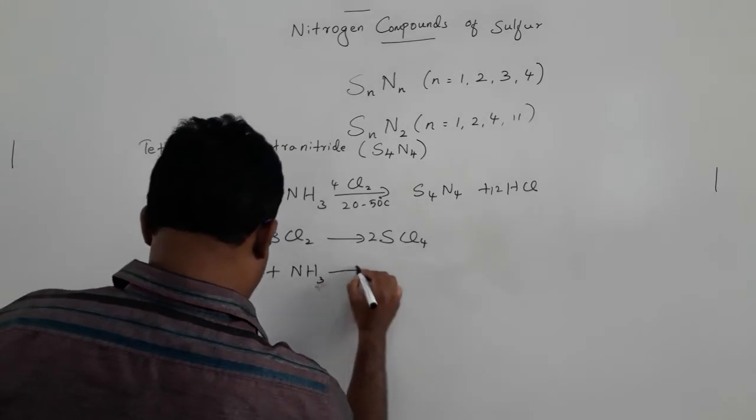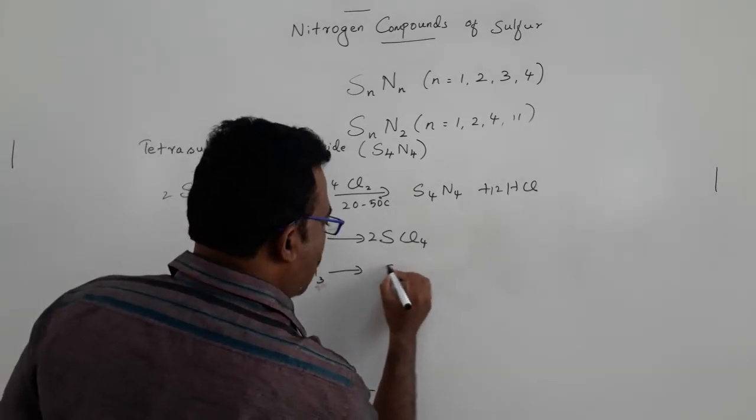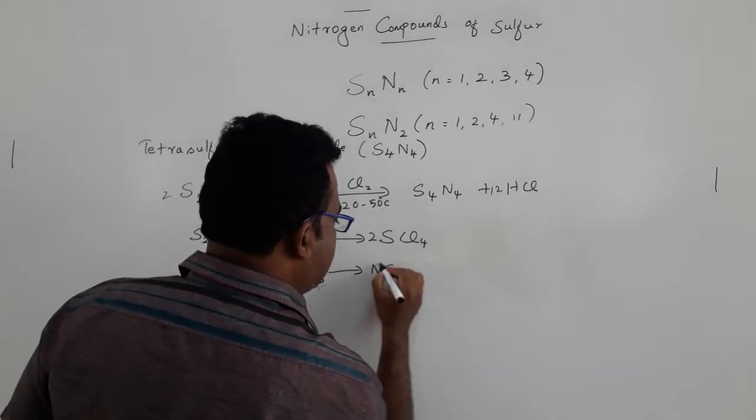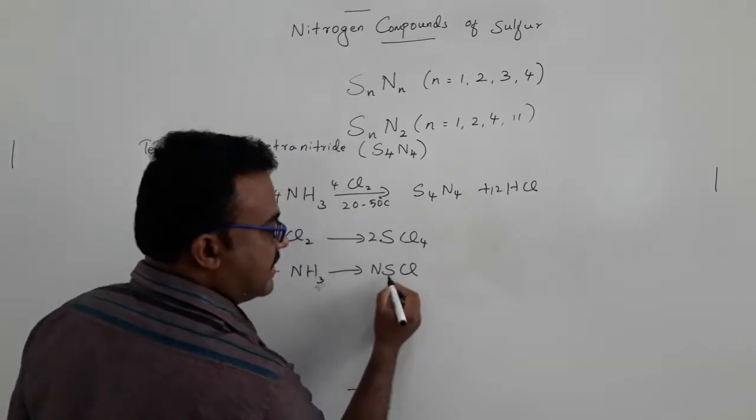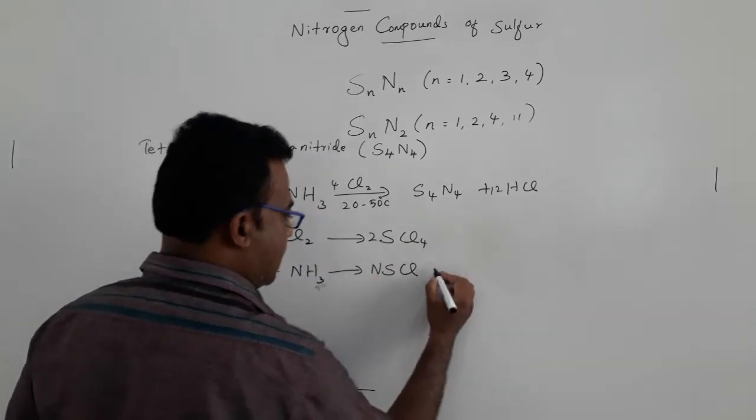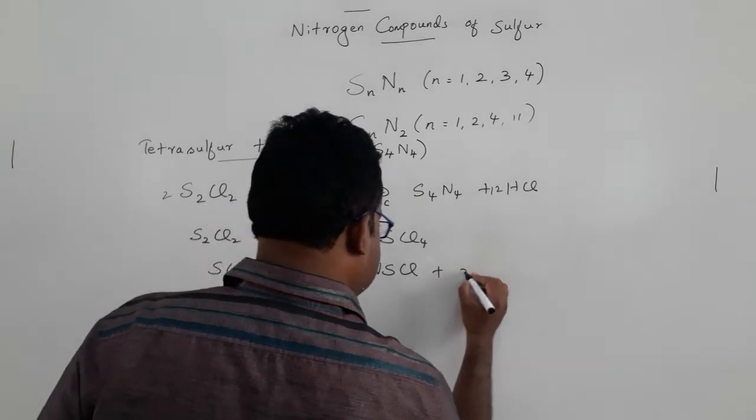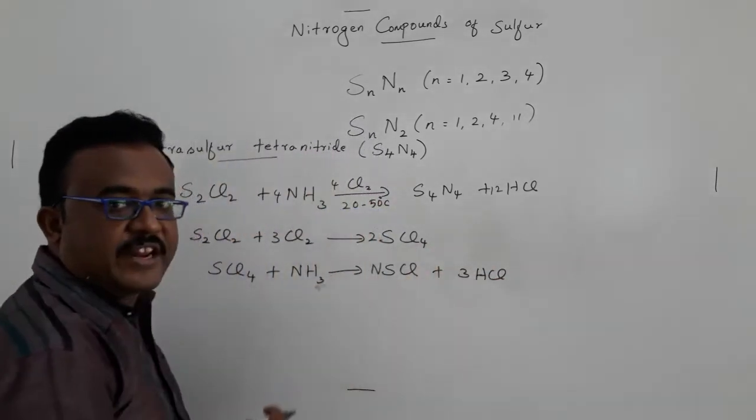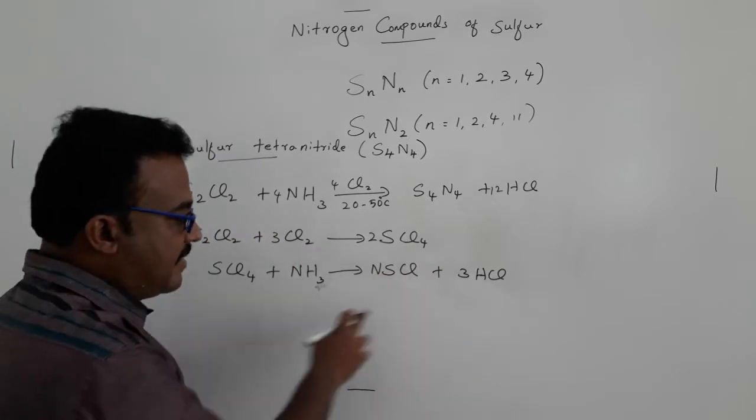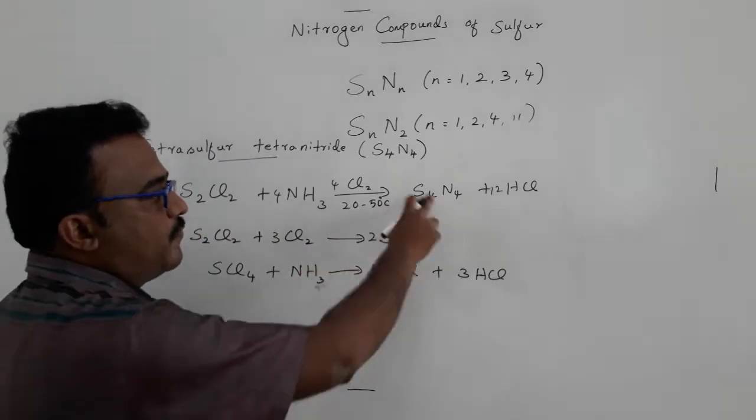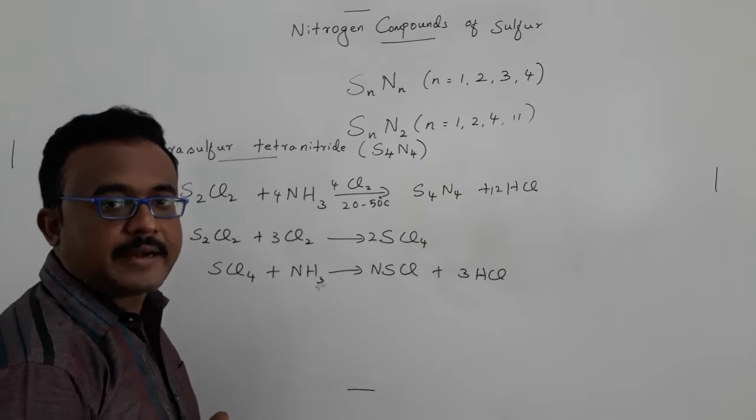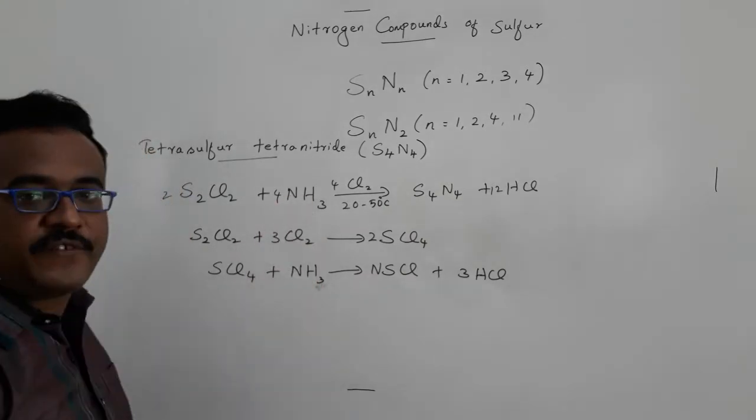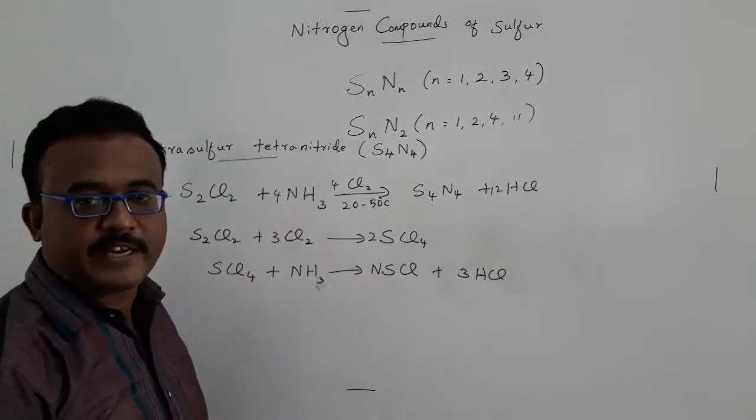It forms thiazyl chloride, NSCl, plus HCl. This thiazyl chloride is a very reactive compound that will further react with ammonia to form tetrasulfur tetranitride. This is one route for synthesizing tetrasulfur tetranitride.